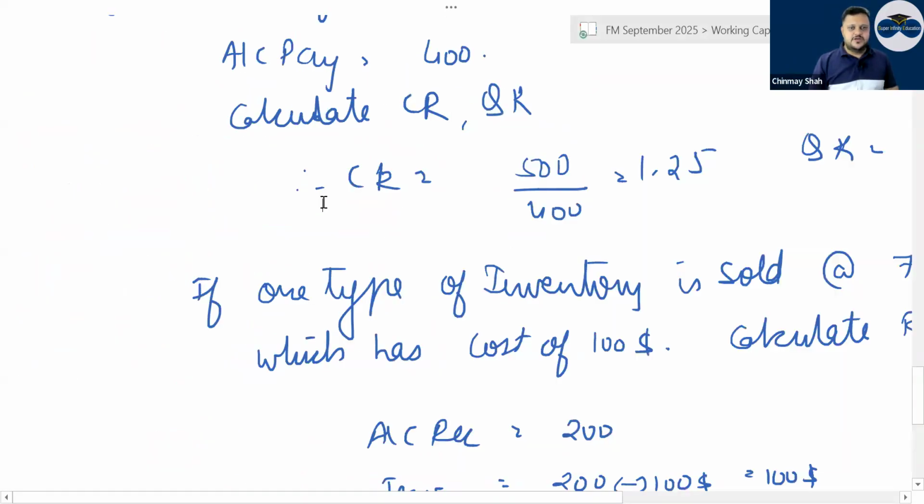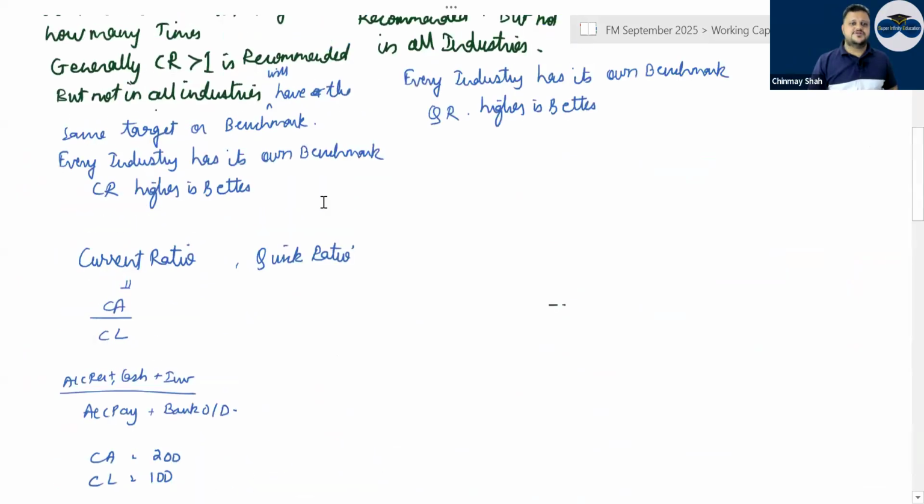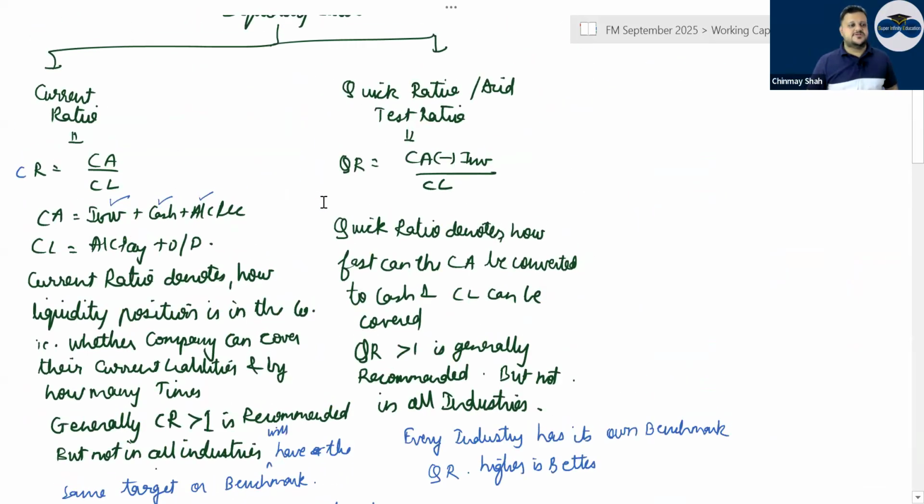Then coming to the liquidity ratios, two liquidity ratios: current ratio and quick ratio. Now, logically speaking, current ratio denotes how the liquidity position is in the company. Whether the current assets can cover the current liabilities, and if so, how many times. Generally, more than 1 or more than 2 is recommended. But it depends from industry to industry, because the benchmark of the industry is more important. For current ratio, the formula is current asset divided by current liability. In this you will take full current assets, inventory, cash, and account receivable, and current liability will be account payable and OD.